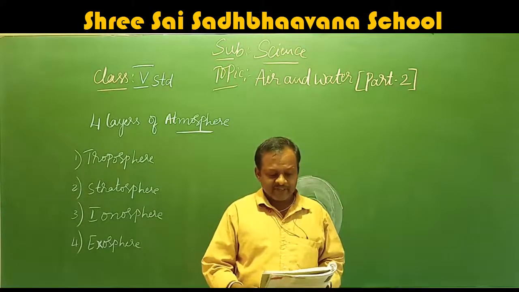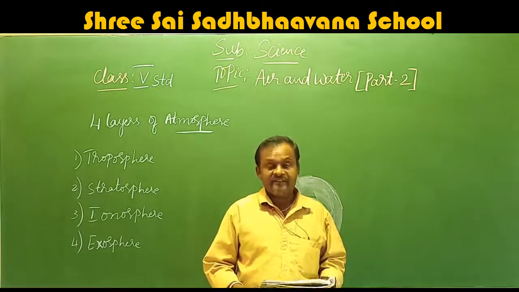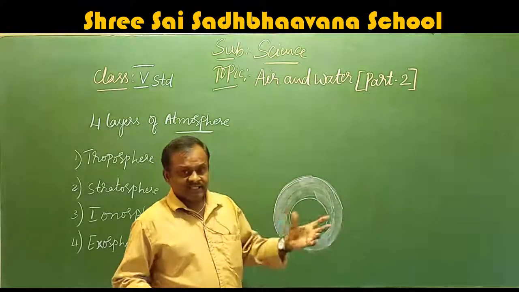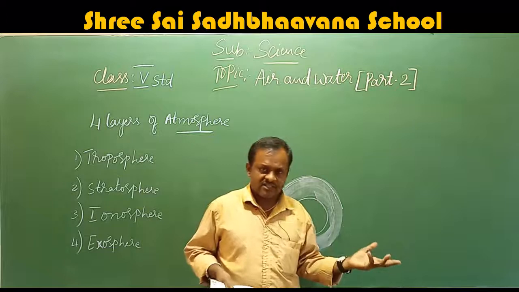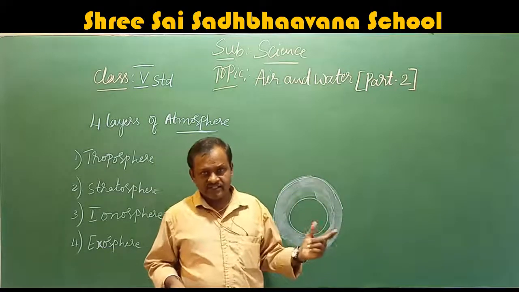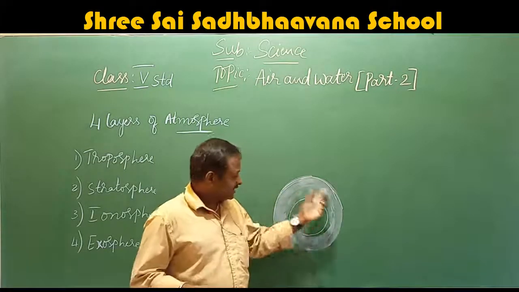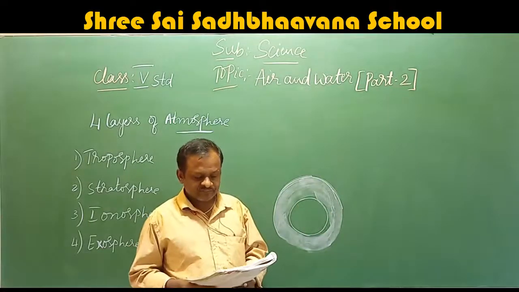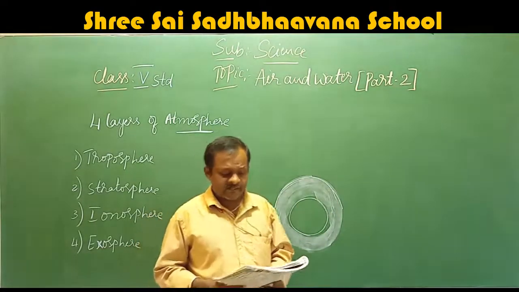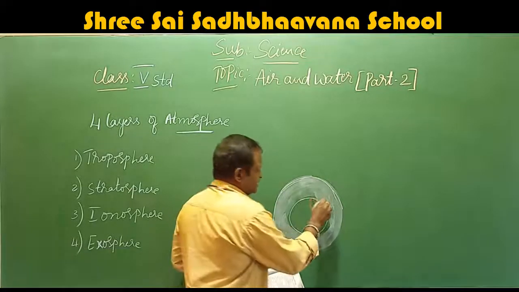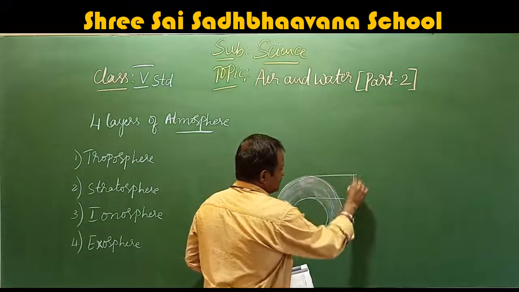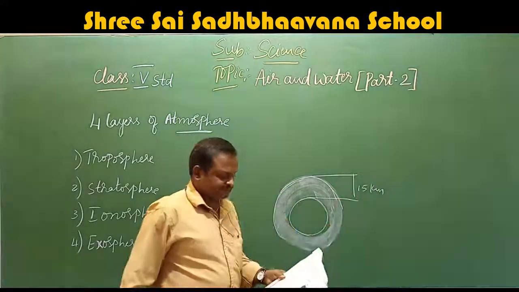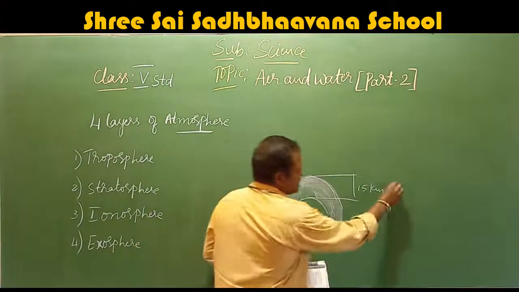This layer is made up of gases which we breathe every day. That is, oxygen is there, nitrogen is there, carbon dioxide is there. So this layer is made up of these gases. It extends up to 15 kilometers above the Earth's surface. That means from here to this is up to 15 kilometers. This extends, which is troposphere.